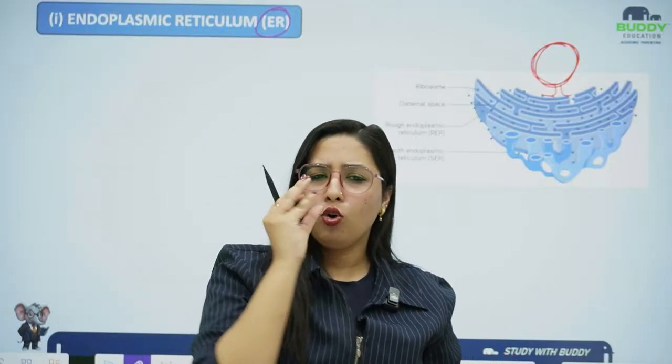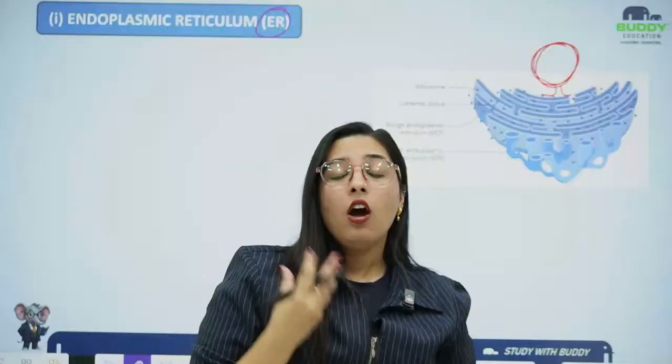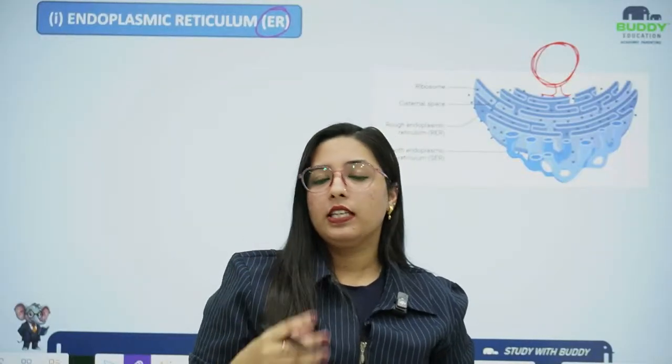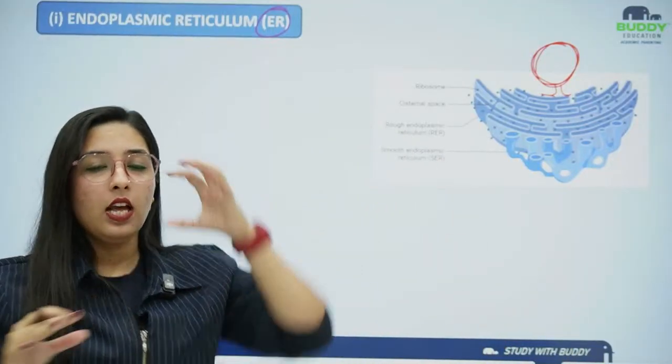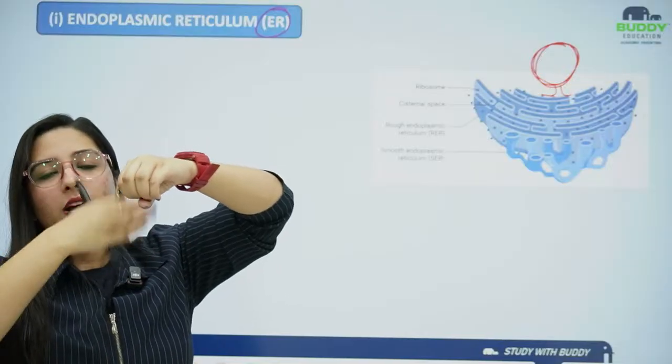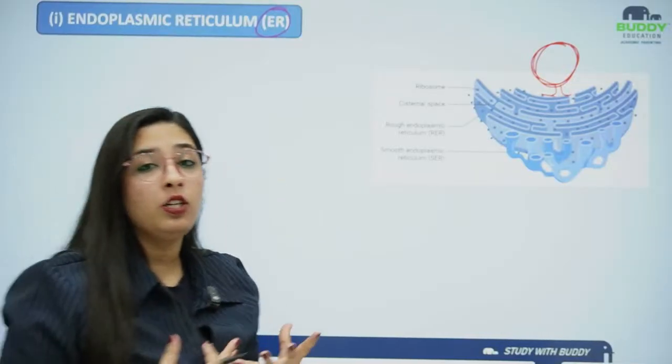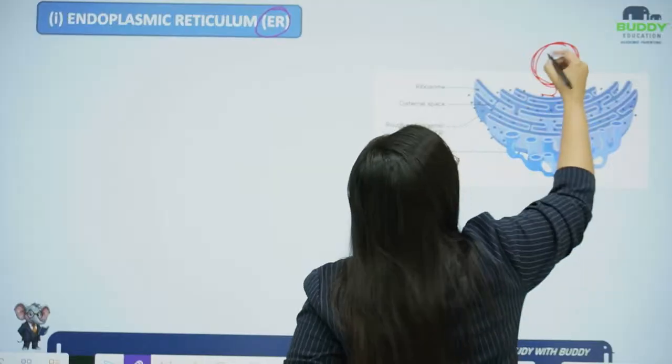The endoplasmic reticulum is a closely associated network of tubes, cisternae, and vesicles, like either a pipe-like structure or a spherical shaped structure. It is closely related to the nucleus. This is the nucleus, and this whole endoplasmic reticulum is lying next to the nucleus.